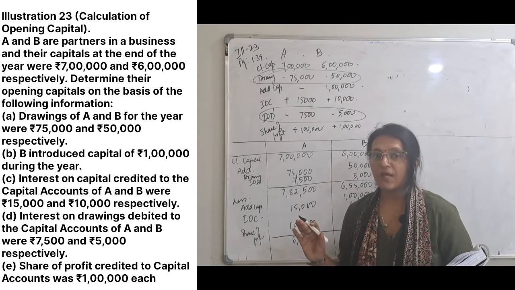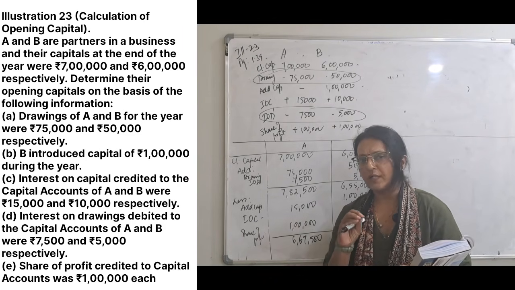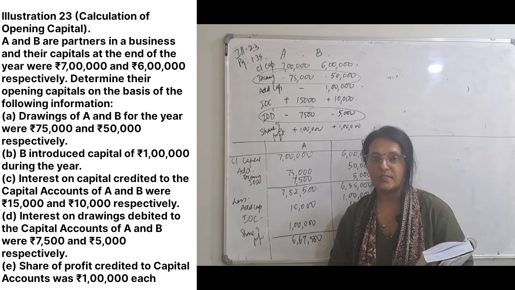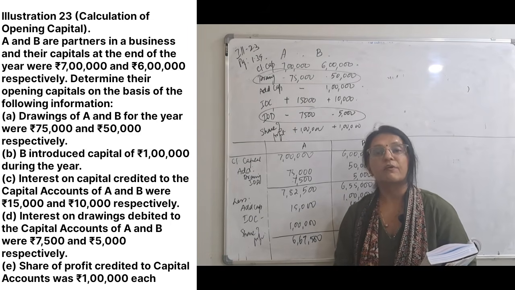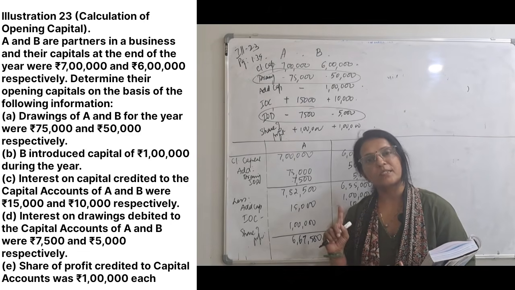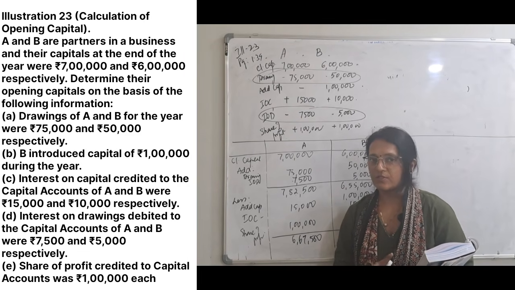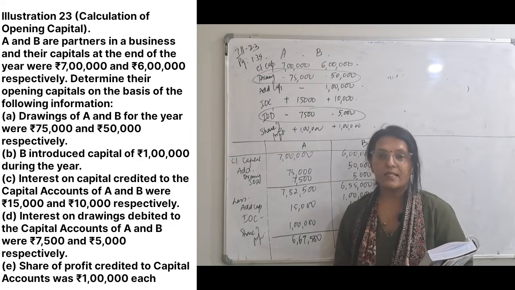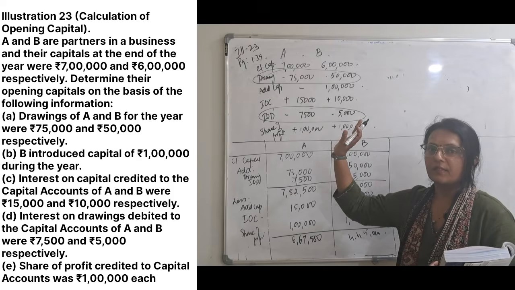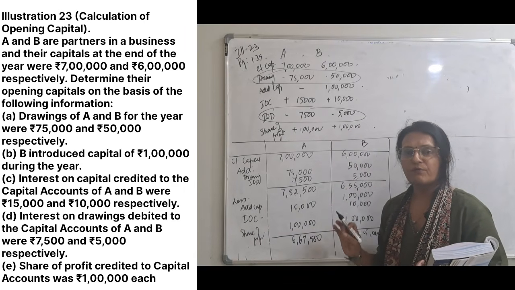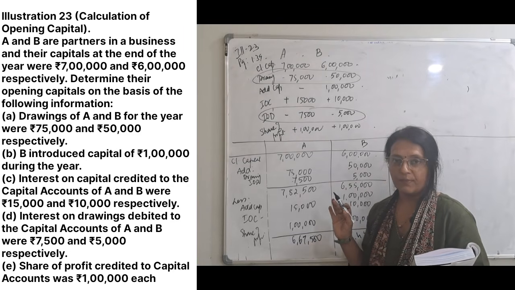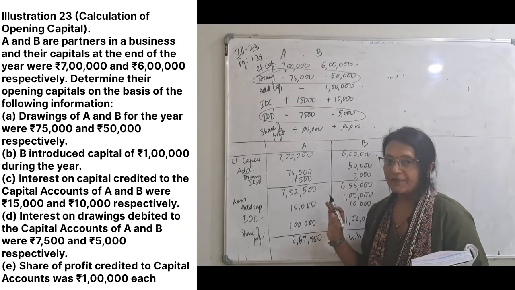Okay. So in this class, we have covered only interest on capital, but 6 cases were there: 5 cases of illustration 20 and 1 case, that is, if the appropriation is more than the profit, that is, your interest on capital is more than the profit. This was illustration 21. Then we did illustration 23, which shows the determination of opening capital. Many times a question has come where you have to find out the interest on capital. So for that you need to find the opening capital. Okay, fine. Thank you.